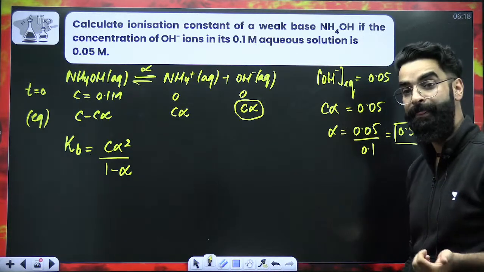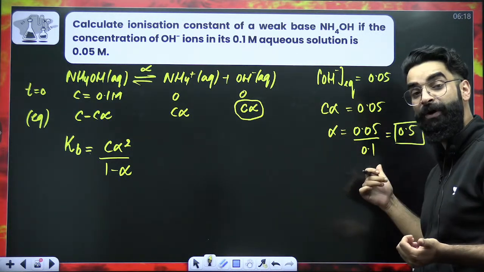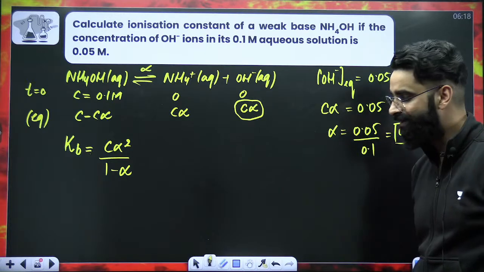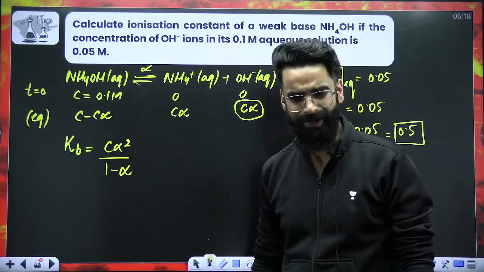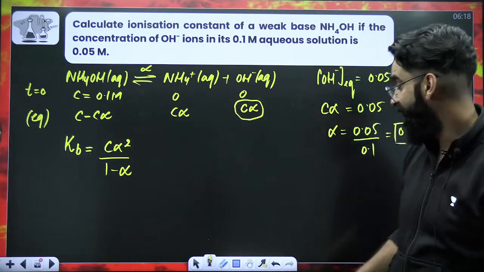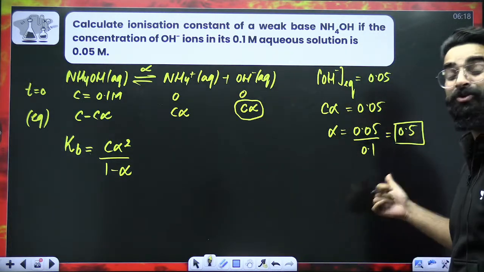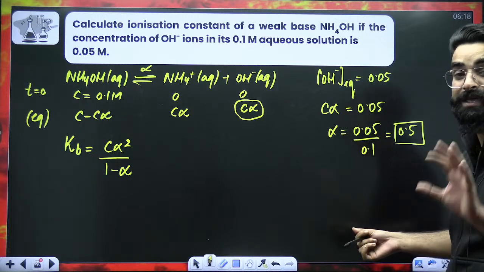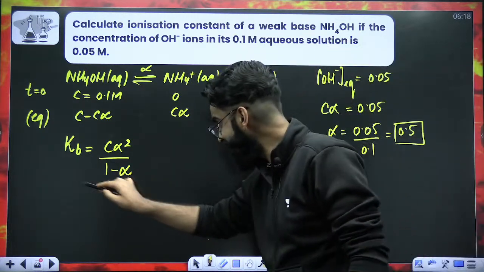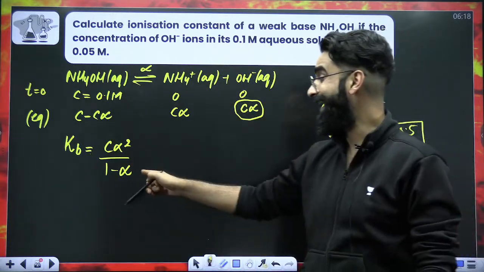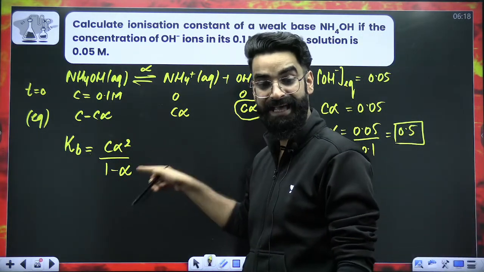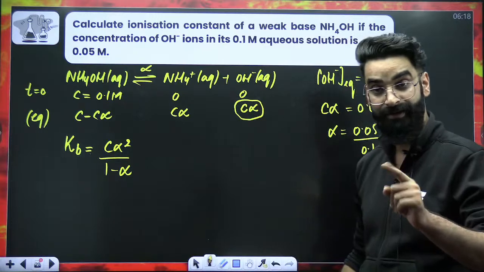Now you tell me, if alpha is coming out to be 0.5, instead of 1 minus alpha, can you write 1? You cannot do that. The alpha value did not come out to be less than 0.05, so you cannot do the neglection. This is the expression which you have to write now. You cannot neglect alpha here. You have to take this alpha in the denominator as well.